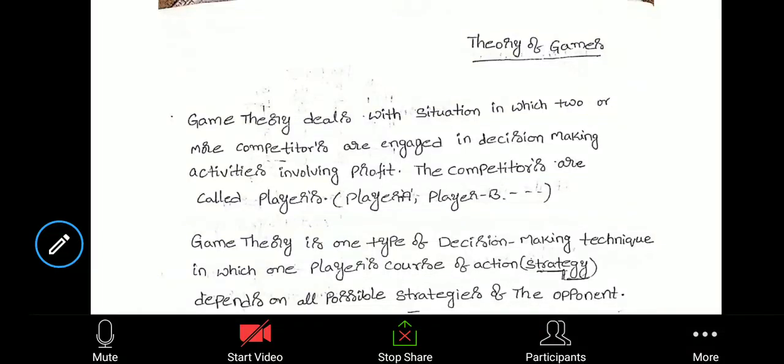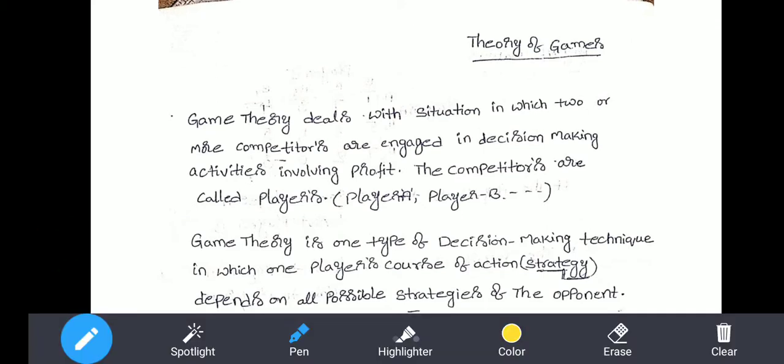Hello everyone, this is Ramesh explaining the concept of game theory, also called theory of games, which is used for making decisions between different competitors.